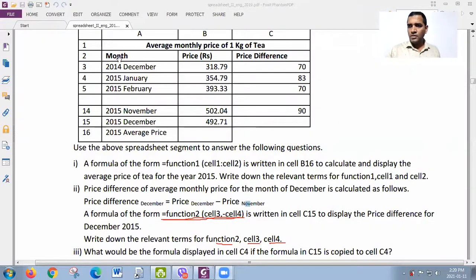Okay, so let's try this. Tell me, is there any function used for subtraction? Does MS Excel have any function for subtraction? No, sir. I clearly told you there is no function for subtraction in Excel.